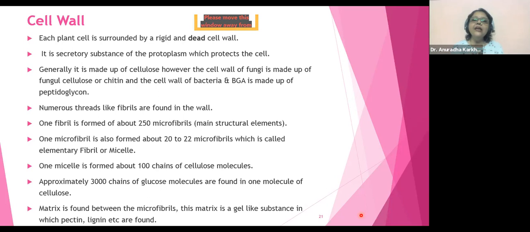BGA is blue-green algae. There are several layers of cell wall. Yes. They are multi-layered thick component.